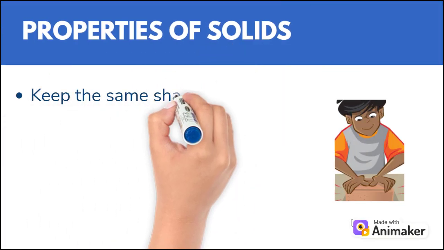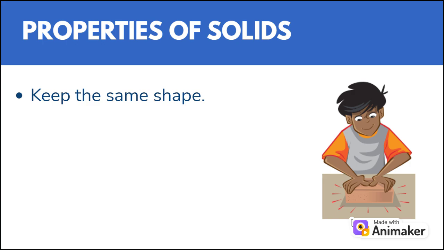First, solids keep the same shape. That means they don't change shape unless you do something like break or cut them. For example, a brick or a book stays the same shape on its own.